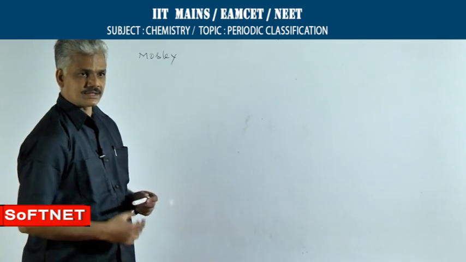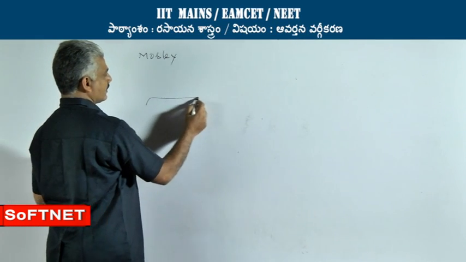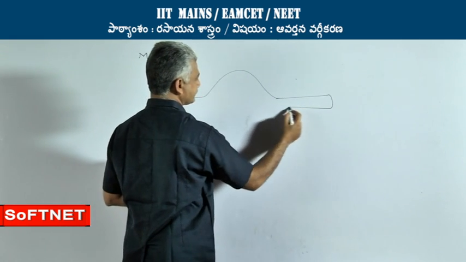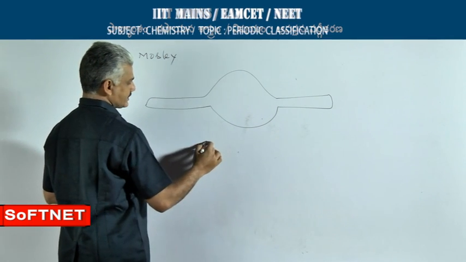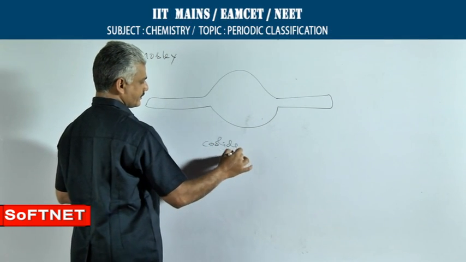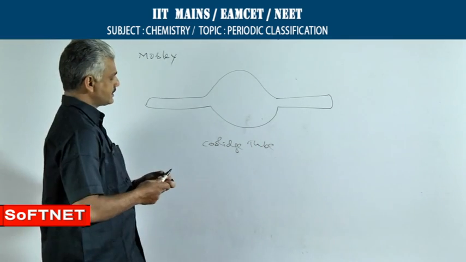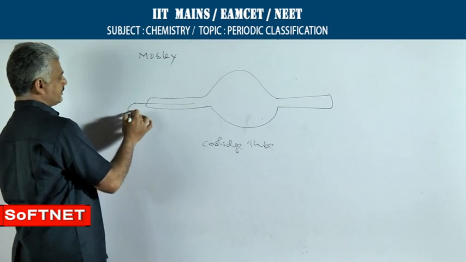X-rays are generated by using a discharge tube called a Coolidge tube. In this discharge tube, two electrodes will be present.